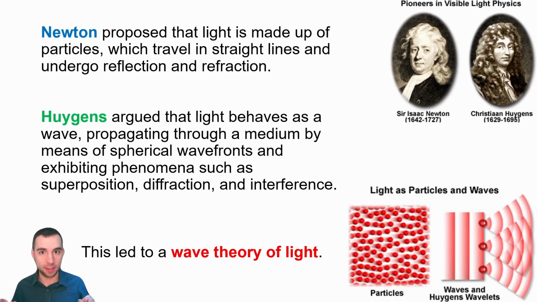But Huygens proposed that actually light was not made up of particles, and instead light is a wave itself. And the only way that we could prove if light was a wave was if it obeyed laws and demonstrated phenomena that were characteristic of waves, like superposition, interference, or diffraction. In the end, we find that light does behave as a wave indeed, and we call this the wave theory